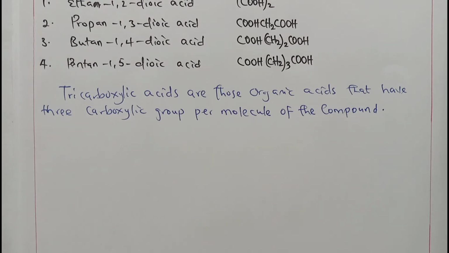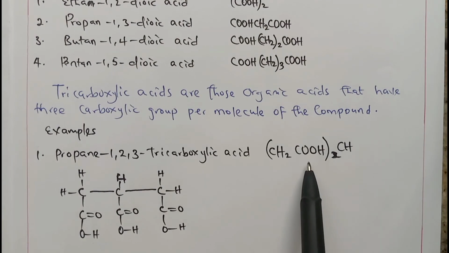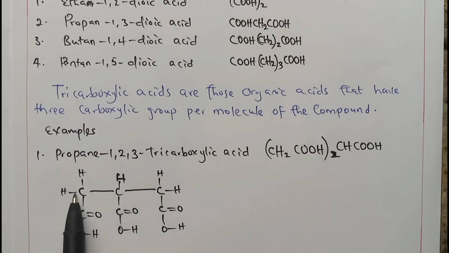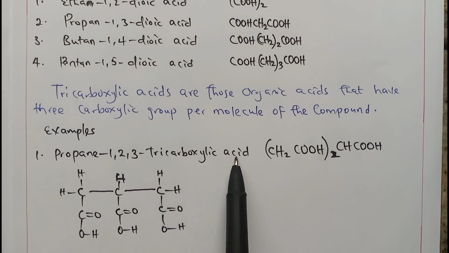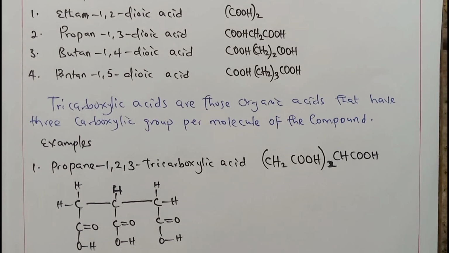And examples of them include, okay, this CH is the middle part of this, and this COOH is this value here. If you look at this very well, you will see that the propane we are counting is 1, 2, 3. It means that at position 1, 2, 3 of the propane, we are going to have 3 carboxylic acid groups, which are this. Hope you get that. I know this may look different from the ethane 1,2-dioic acid nomenclature. Yes, here they employed the idea of the common names.